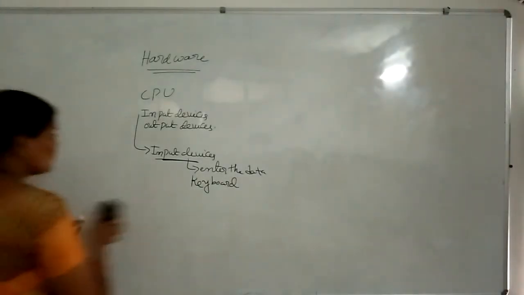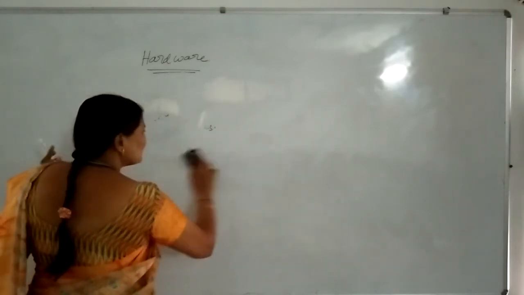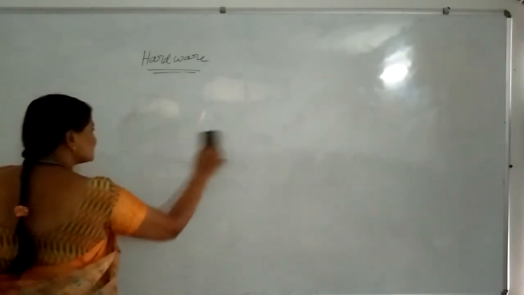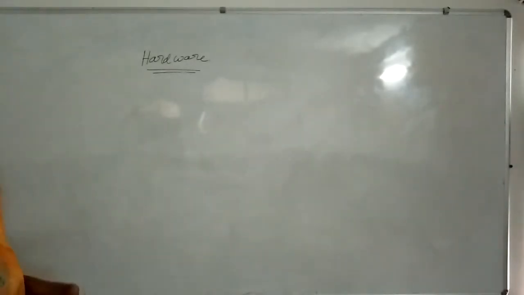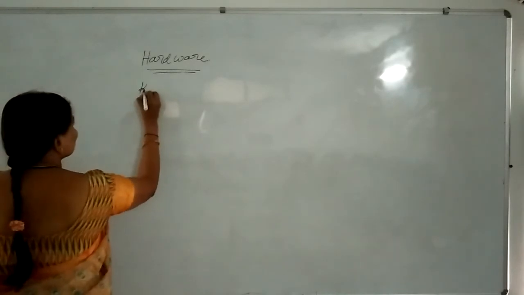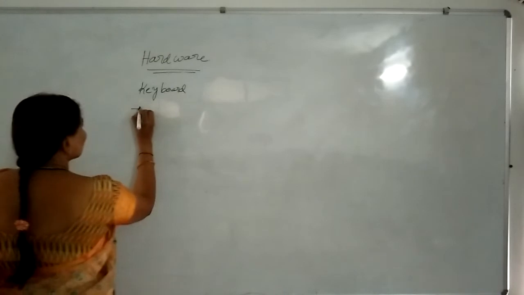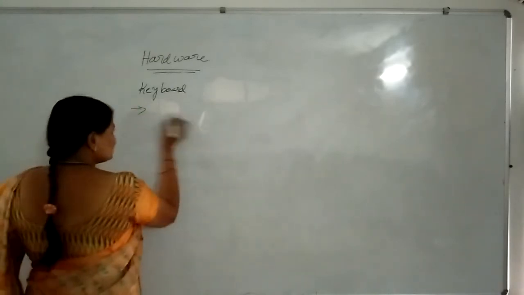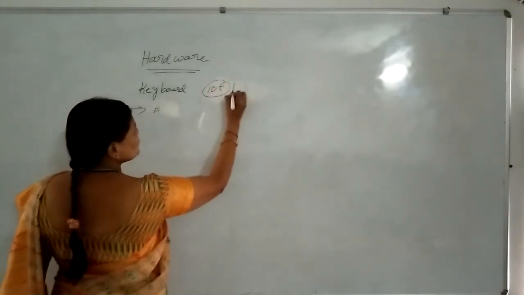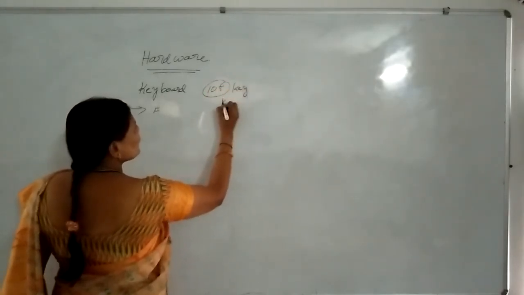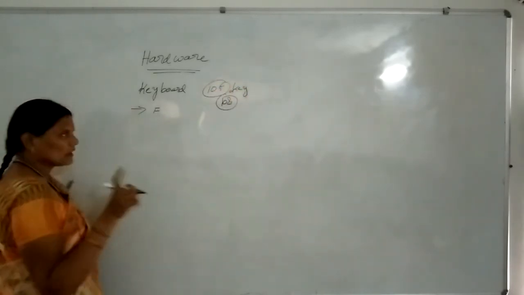First input device will be the keyboard. What is the use of the keyboard? By using the keyboard we can enter data. Which type of data? Text based data and numerical data. If you want to enter it, we use the keyboard. First, how many keys are there? In a standard keyboard we have 105 keys or 108. Either one will be available in every standard keyboard.